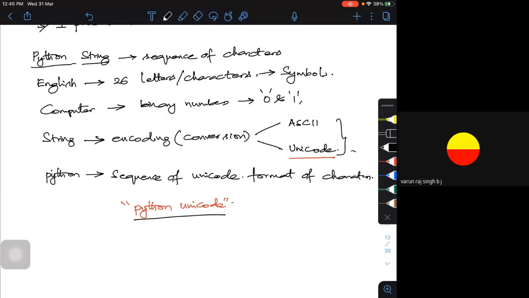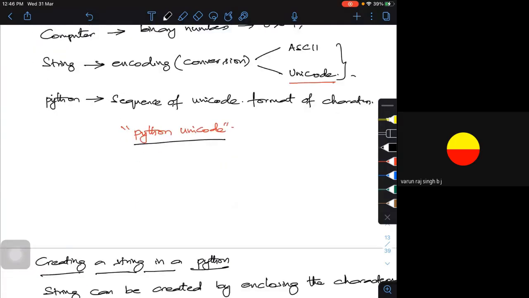Later, around the 1980s or 90s, we moved to what is called the Unicode format, UTF. Python is built on Unicode, to be very precise UTF-8. If you want more information, go to Google and type in Python Unicode, and you will get more information on what a Unicode format is.